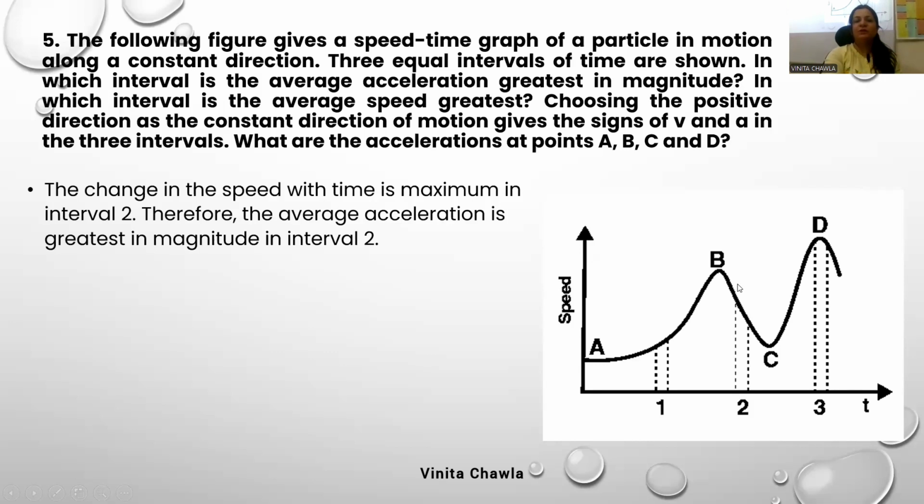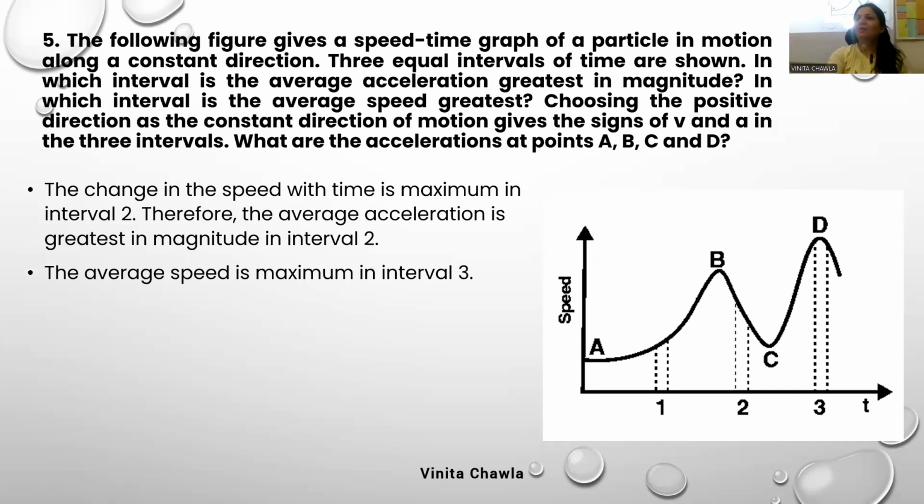Second question is, in which interval is the average speed greatest? It's not about negative positive, it's about change. Greater value of acceleration. Yes. Next question. In which interval is the average speed greatest? Interval 3. Interval 3, average speed is the greatest.